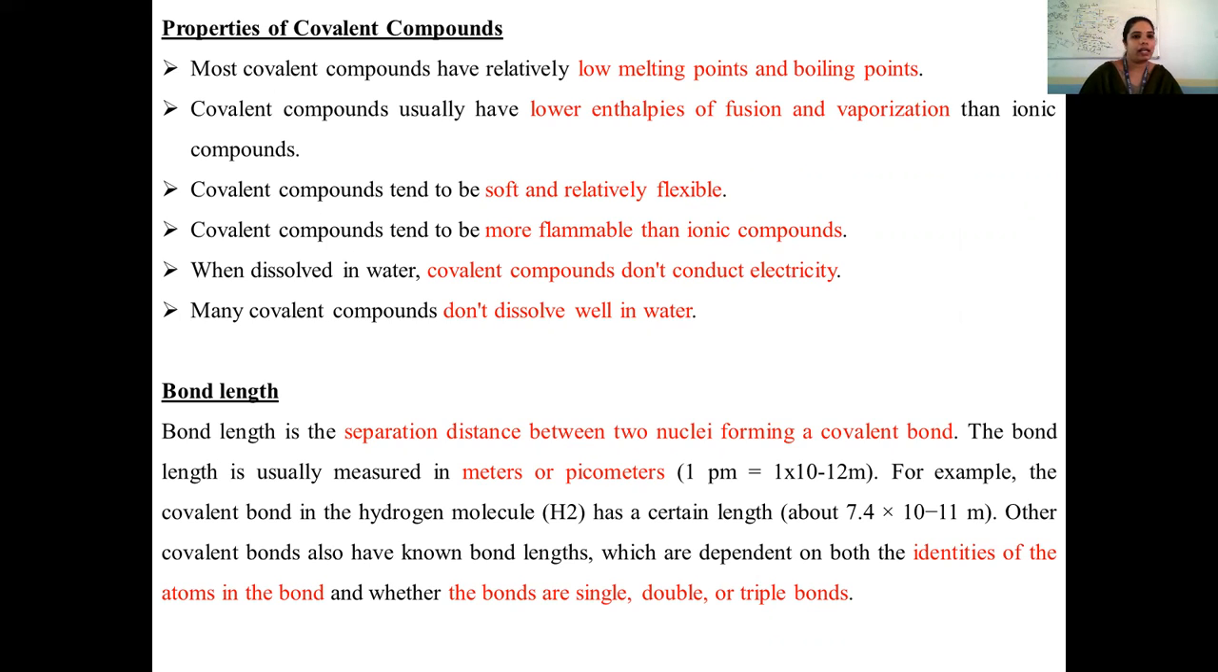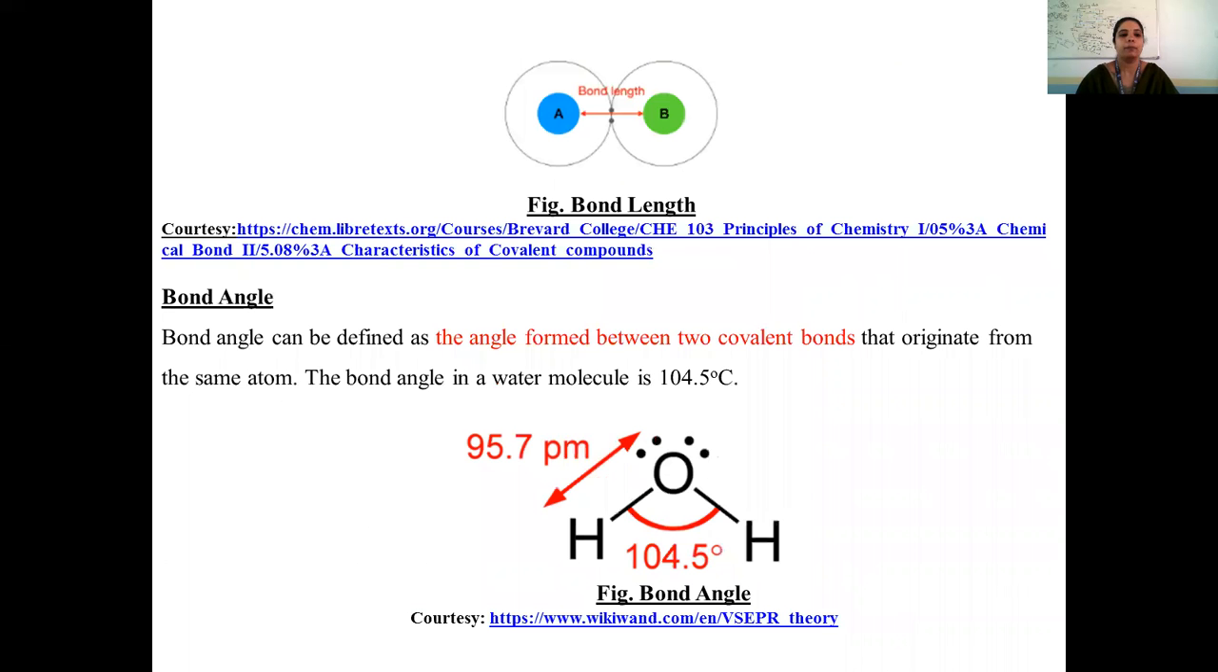We also study the covalent bond length as well as the bond angle. Bond length is the distance between the two nuclei forming the covalent bond, and it is always measured in either meters or picometers. Bond angle is the angle formed between covalent bonds. So here we have two covalent bonds, and whatever angle is formed between them, we call it the bond angle.